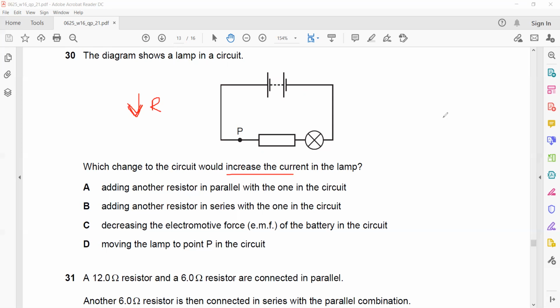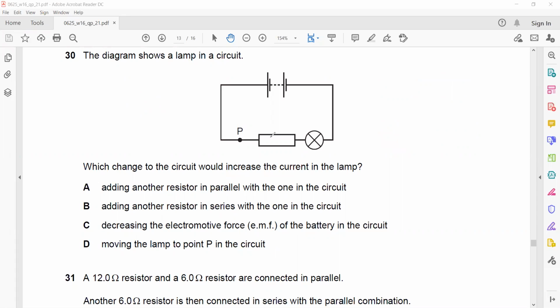Look, changing the position does not have an effect on the resistance. For example, if I have a resistance and I connect a lamp, so first I have a resistor and then a lamp, or I have a lamp then a resistance, that will not make any difference to the circuit. That is the same thing. So moving the lamp to point P does not affect anything.